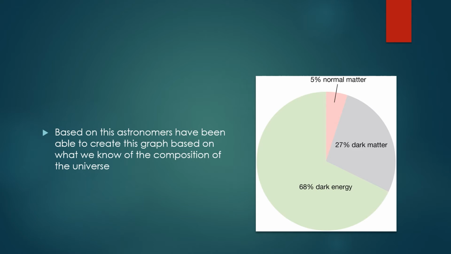Based on this, astronomers have been able to create this graph based on what we know of the composition of the universe. 5% of the universe is normal matter: planets, stars, gas, molecules, dust, these cosmic windows, nebula, baby stars, adult stars. That's all normal matter. Then we have 27% is dark matter, which involves white dwarfs, brown dwarfs, red dwarfs, black holes, things we can't see, but we know are there. And then there's dark energy, something we can't measure. We just know that there's this repulsion happening in basically empty space.